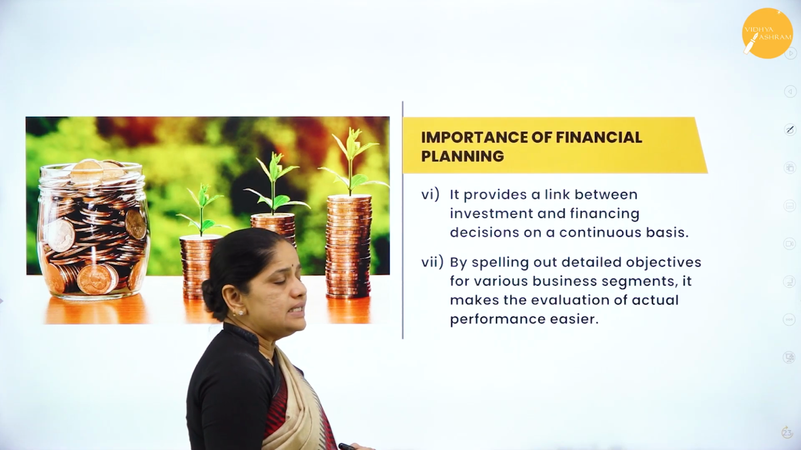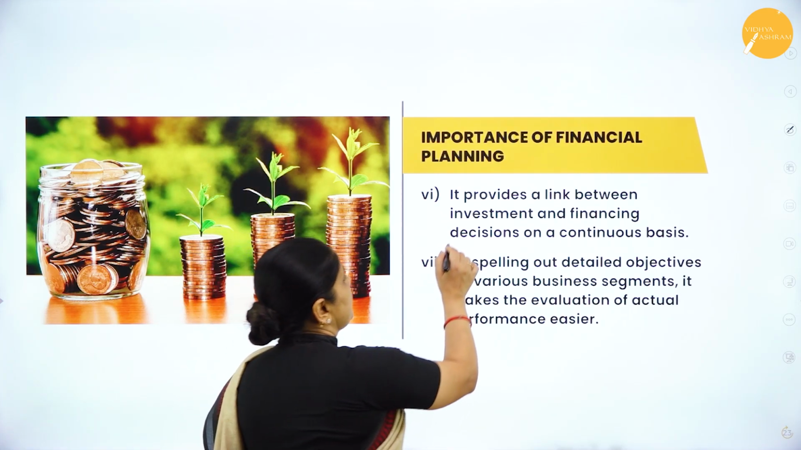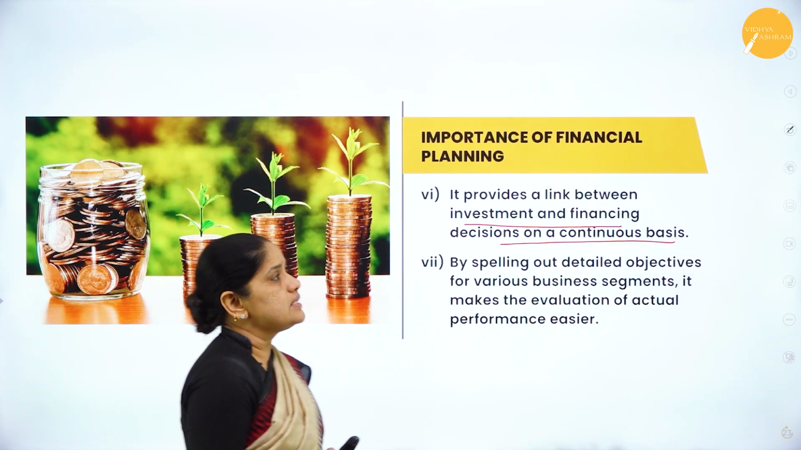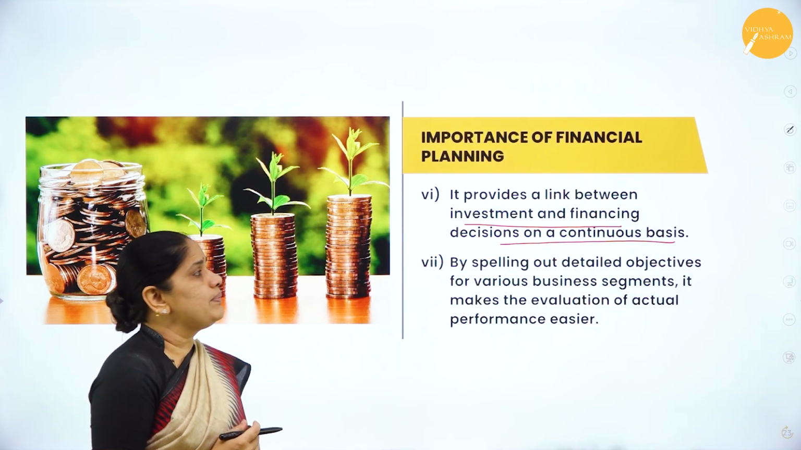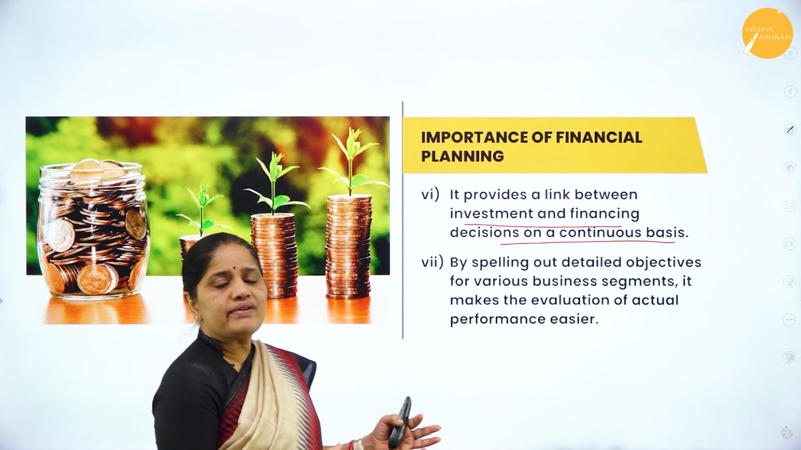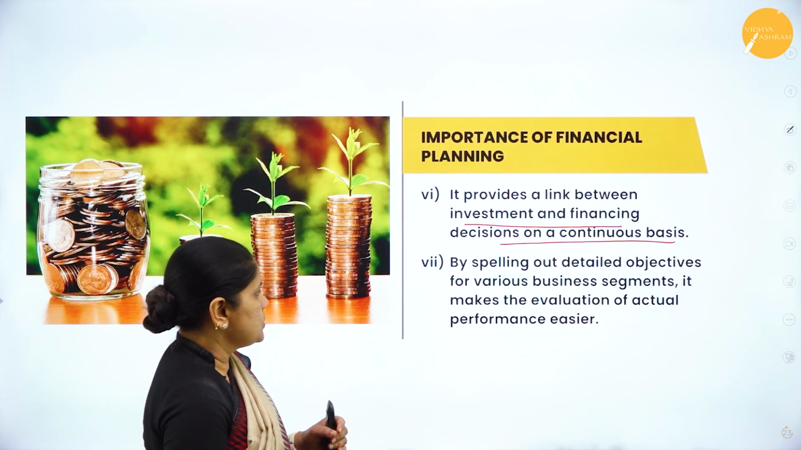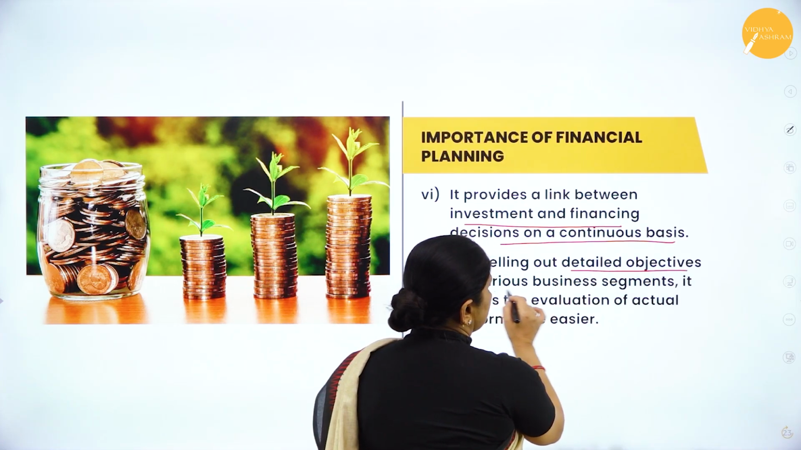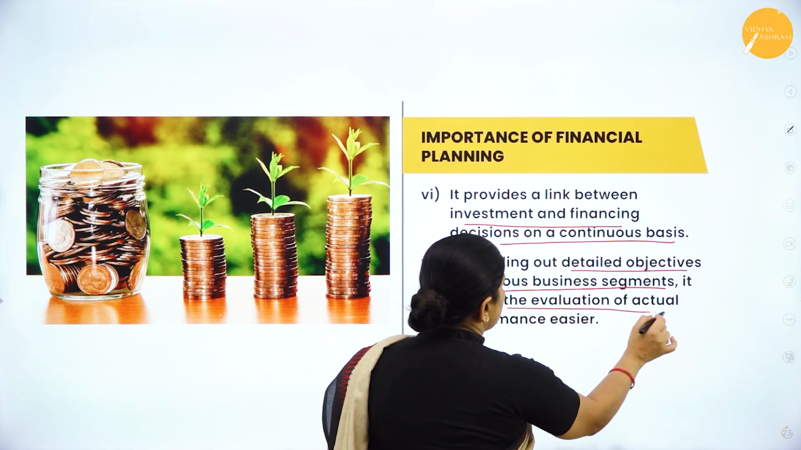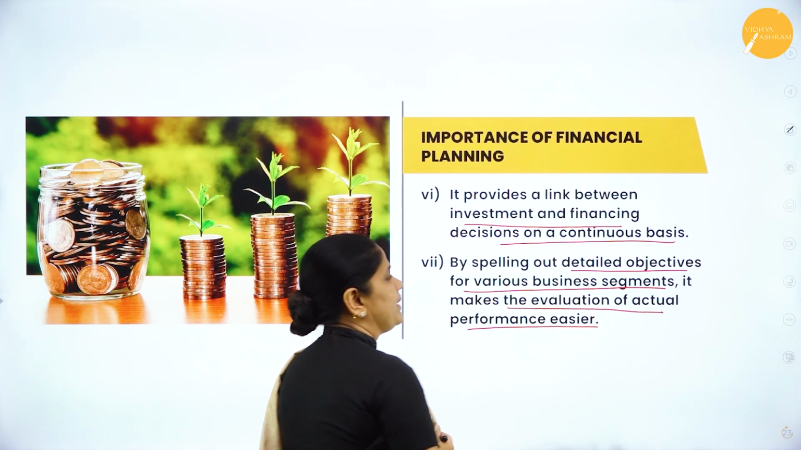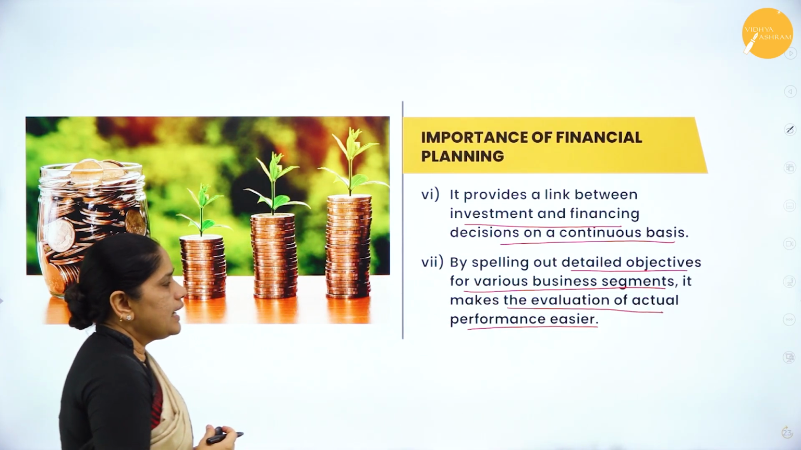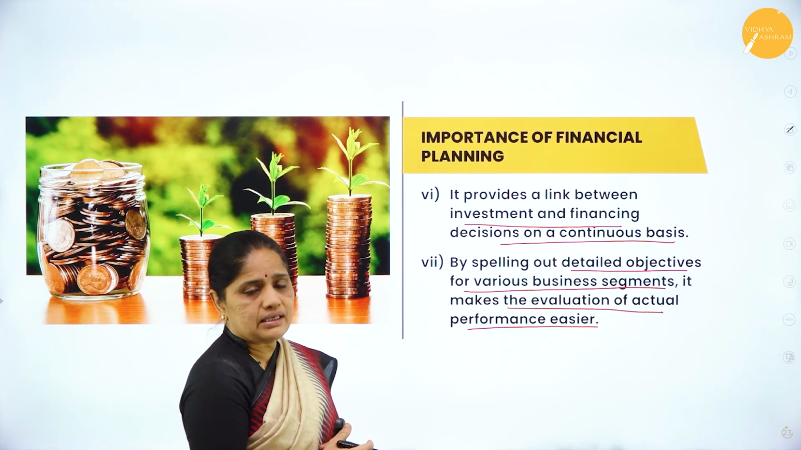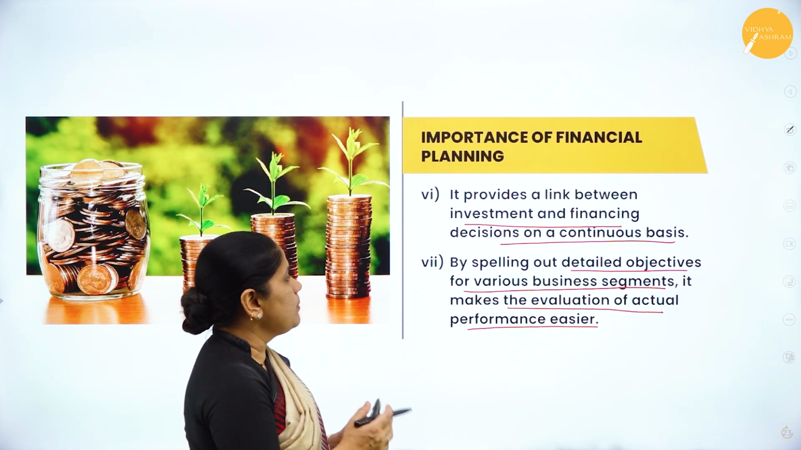Then next one is it provides a link between investment and financing decision on a continuous basis. So with the help of financial planning, it is a link between investment and financing decision. Then by spelling out detailed objectives for various business segments, it makes the evaluation of actual performance easier. So with the help of financial planning, we will be able to evaluate what is the actual performance of the business.